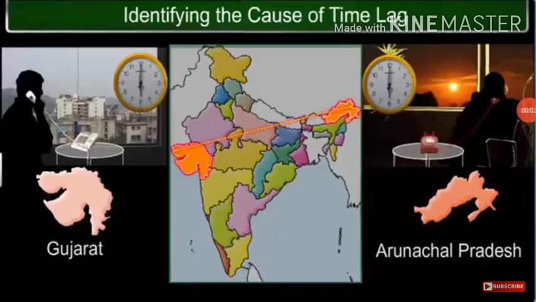Suppose you are talking with a friend and he is in Arunachal Pradesh and you are in Gujarat and the time is 6 p.m. in the evening and he is watching a beautiful sunset from the window. However, if you look around you, it is still broad daylight for you, while there is already sunset there. And why does this happen? Because of the huge longitudinal extent of the country.